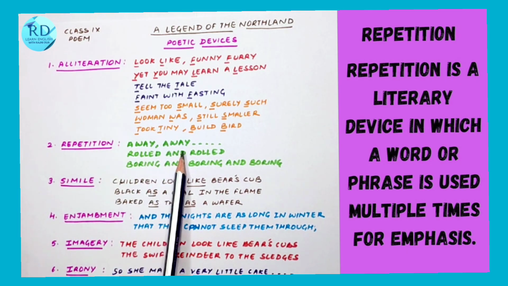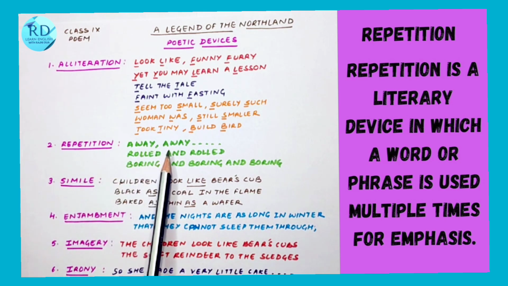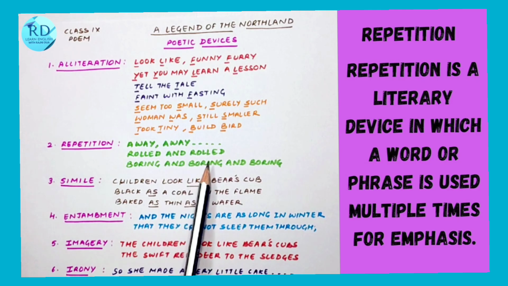When words get repeated for emphasis, that's repetition. For example, "away, away," just to show that it is very far away from where we live. "Rolled and rolled" means she has applied that force, and that is why the words are repeated. "Boring and boring and boring" is repeated three times to show that the woodpecker is continuously searching for food.